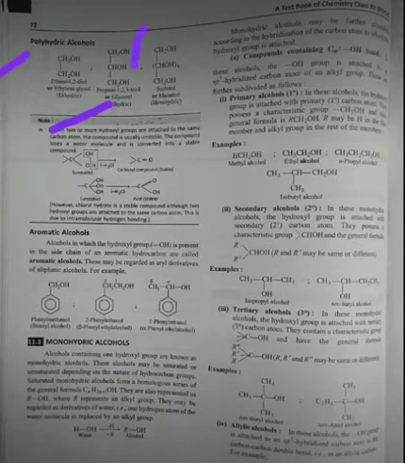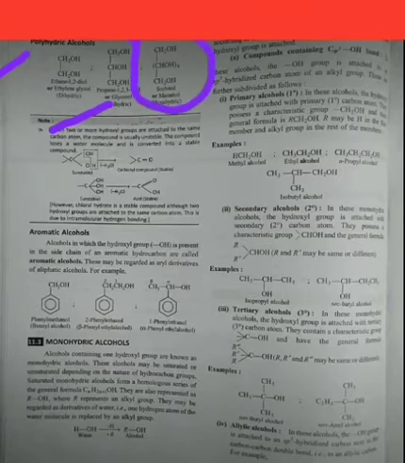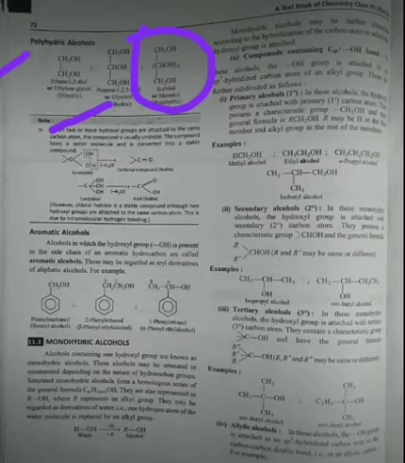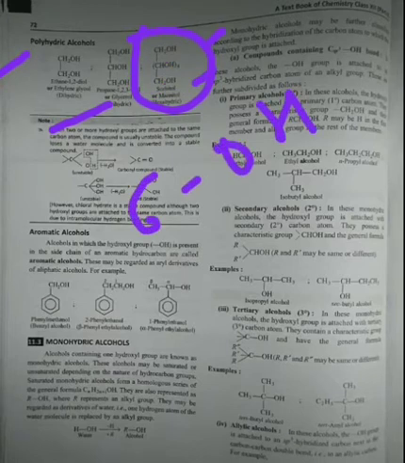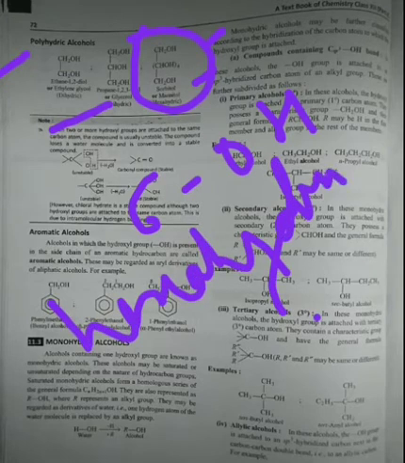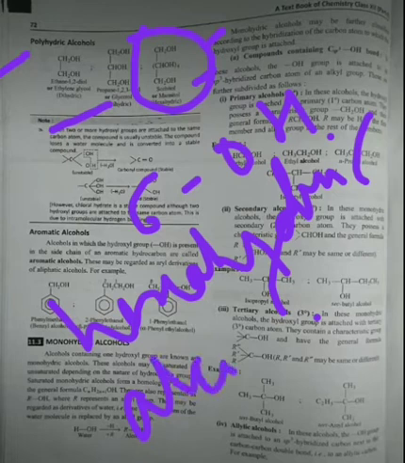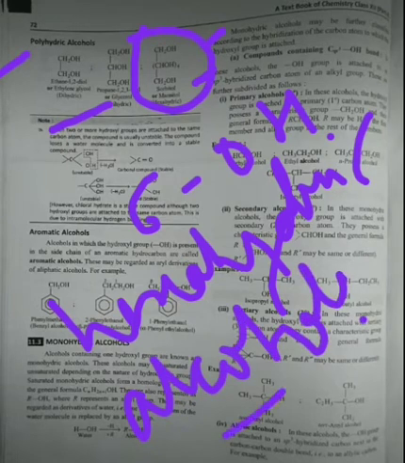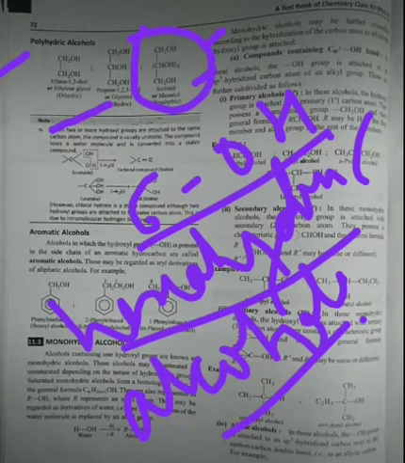And in the last example, that is sorbitol, there are six OH groups. You can see CH2OH, then CHOH having four hydroxyl groups, and at last the CH2OH. So basically there are six OH groups, so they are considered hexahydric alcohols. Okay, so this was the basic classification of alcohols.